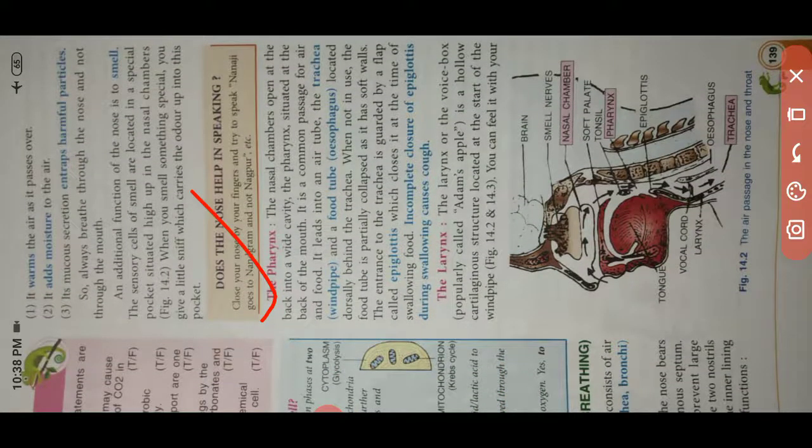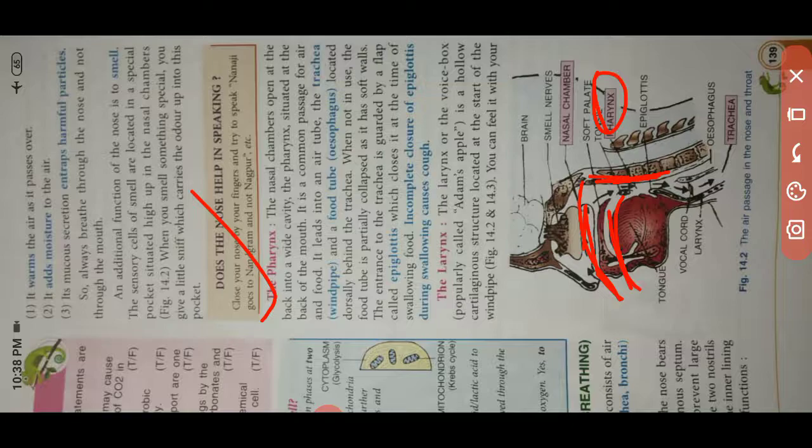The pharynx is the chamber at the back of the mouth cavity. It is the common passage of air and food. Here you can see the pharynx. This is the nose, the nasal chamber, where the air is passing, and this is the mouth also, where food and air both pass. So this is the pharynx, where both pass in common.